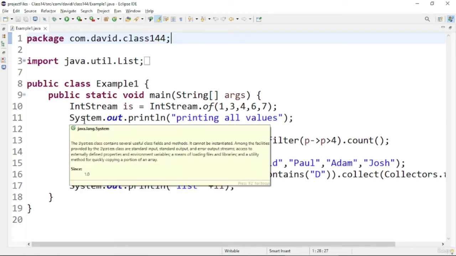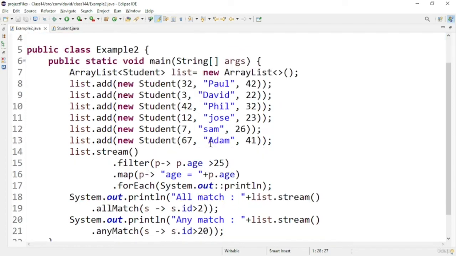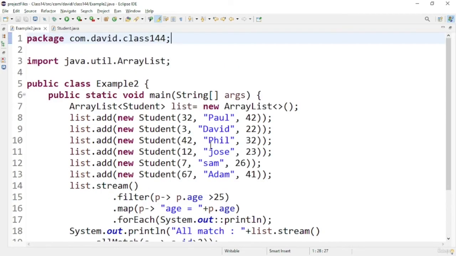Now let us see another program on streams. In this program, we'll have a stream to process data from our user-defined collection, and we will process it and use the map, allMatch, and anyMatch functionality in the Streams API. Let us start this program.